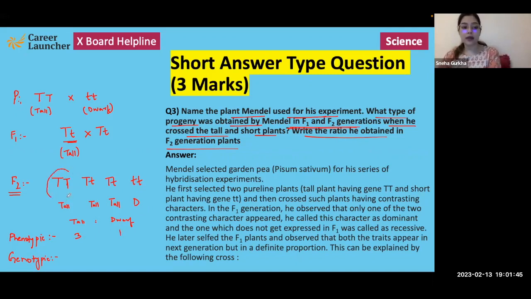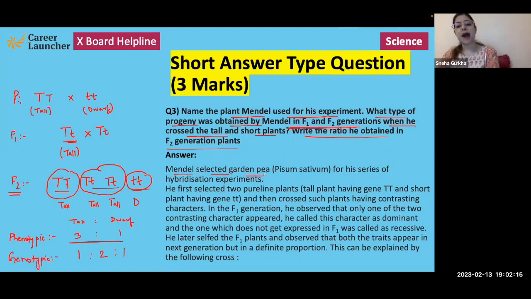One is homozygous tall, two of them are heterozygous tall, and one is homozygous dwarf. So if we talk about the phenotypic ratio, it comes out to be 3:1. If we talk about the genotypic ratio, it comes out to be 1:2:1.